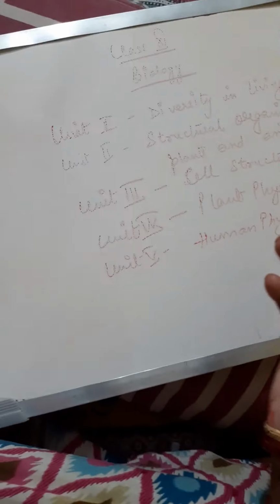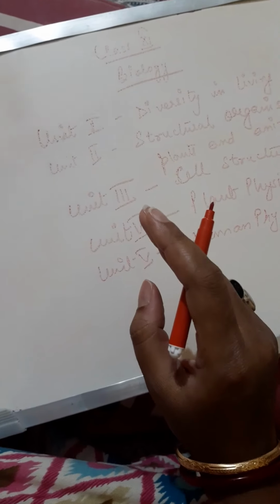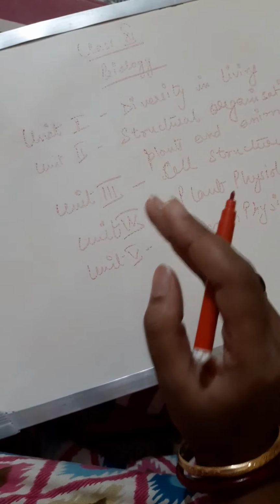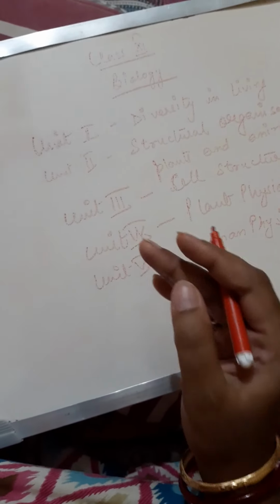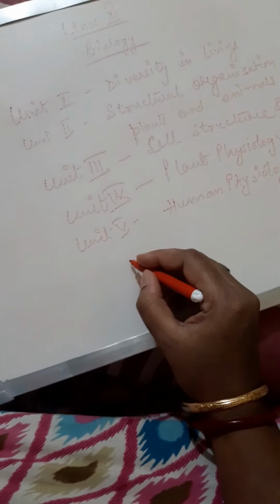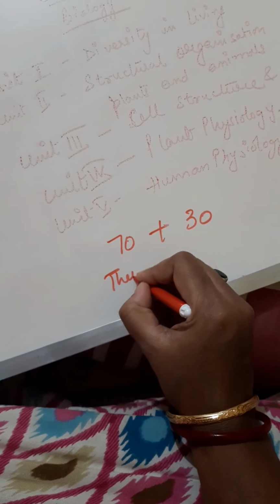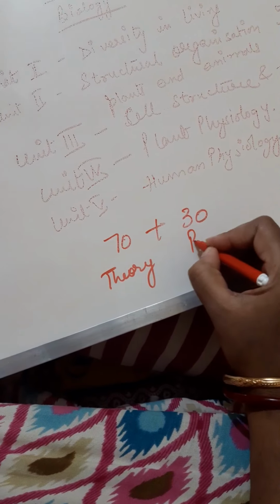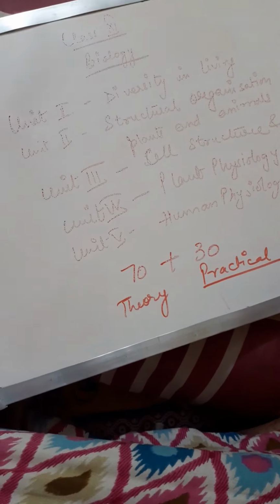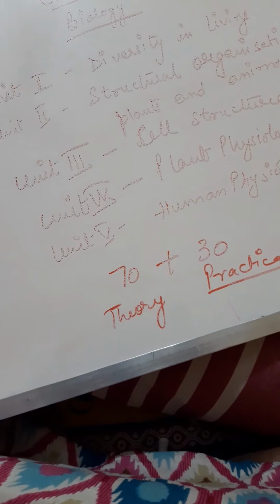Now, if we go to the exam pattern, though you have not yet appeared for your class 10th bio examination, you know that the examination pattern is 40-40 in class 10th, 40 marks objective, 40 marks subjective. Here in class 11 biology, you have an entirely different pattern. You will have 70 marks plus 30 marks. 70 marks will consist of your theory paper and 30 marks will be your practical paper. We will do a few practicals when the school reopens. Hope to see you soon. So during that time we are going to do the 30 marks practical.